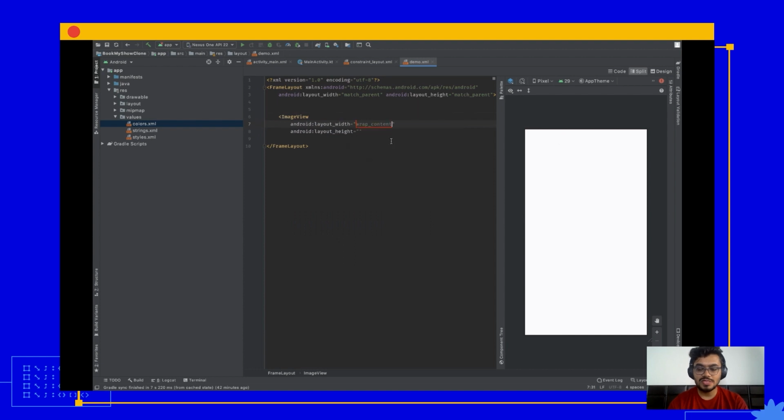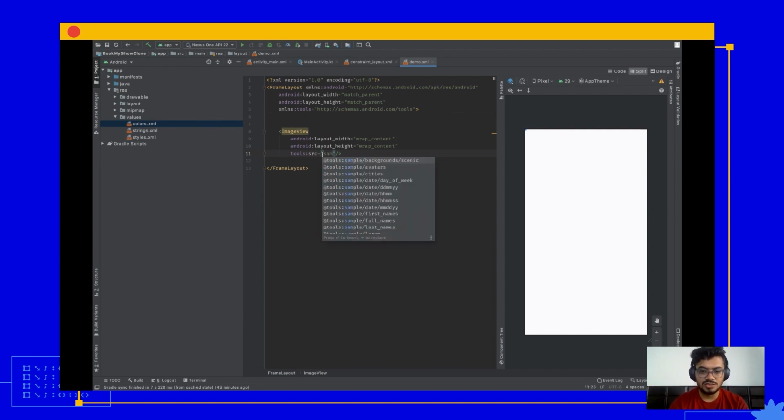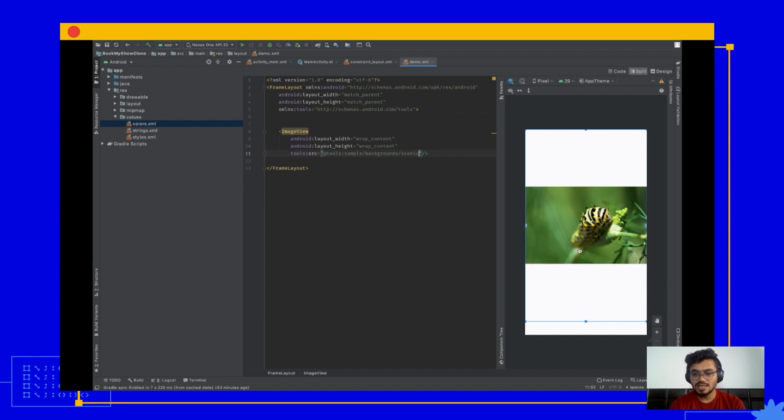So as always, we have to specify width and height. So let's just have that first. And in order to provide the image, either you can use something which is locally stored within your app, or you can hit a remote server and get the image. In order to provide a local image, you have to use the source attribute. As you can see here, I'm using the source attribute, and let's just use one of the inbuilt images Android Studio has. So this way, as you can see on the right-hand side, you can specify images on screen. So you can use image view to render images.